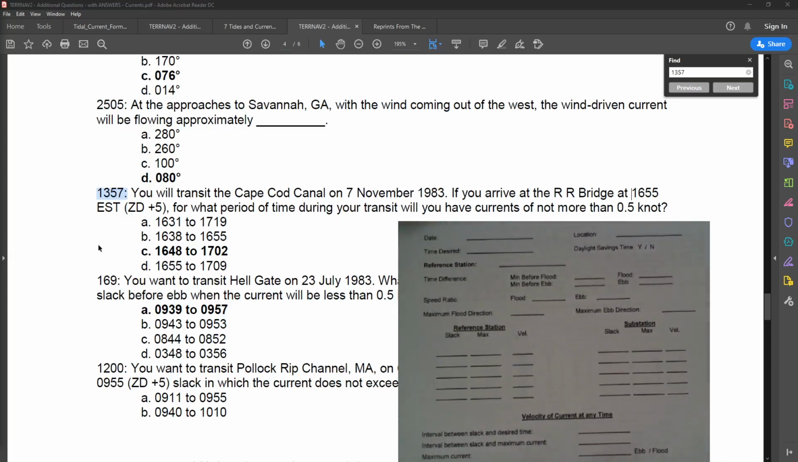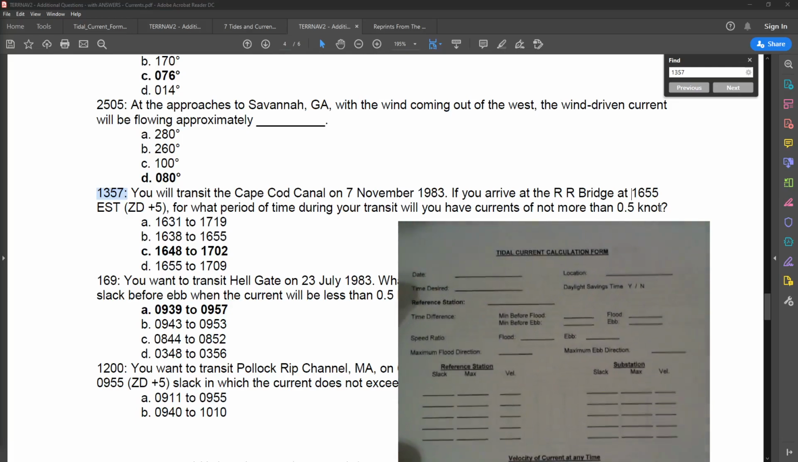You will transit through the Cape Cod Canal on 7th November 1983. If you arrive at the RR Bridge at 1655 EST ZD plus 5, for what period of time during your transit will you have currents not more than 0.5 knots? There's a lot of information, so let's unpack it.